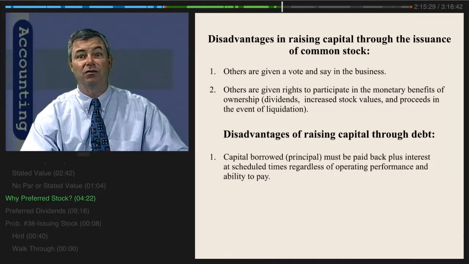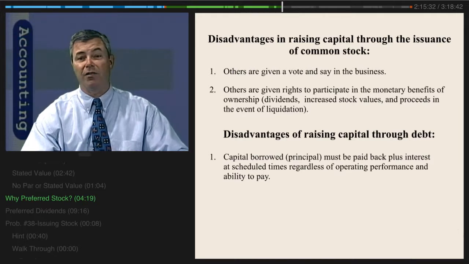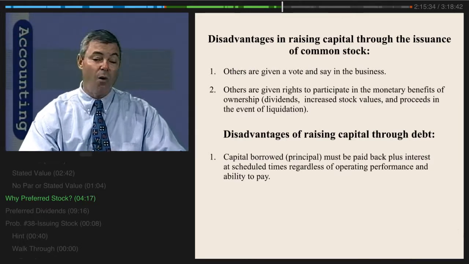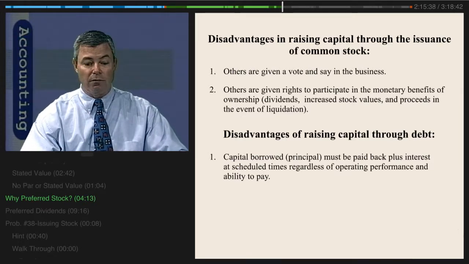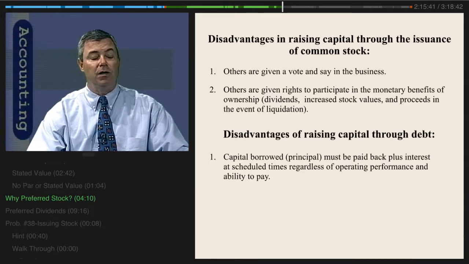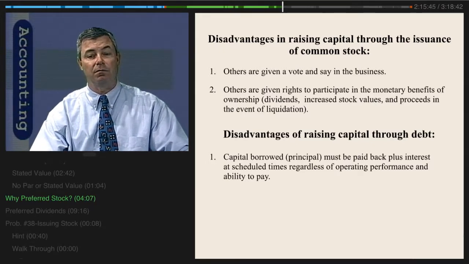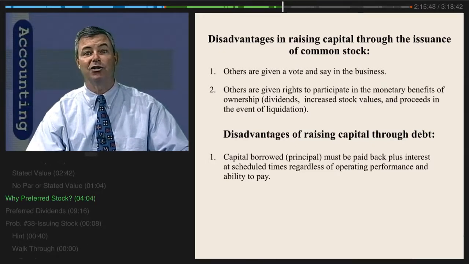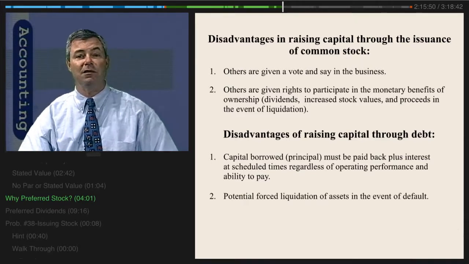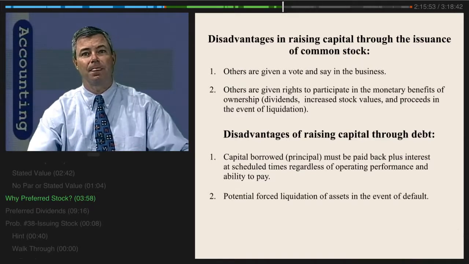Plus, there are scheduled interest payments due, regardless of whether your business is performing well. And if things aren't going well, and an interest payment is due, and you don't have the money, then you could face some serious consequences, and may even face potential forced liquidation of the assets in the event that you're not able to meet those timely payments under the debt.